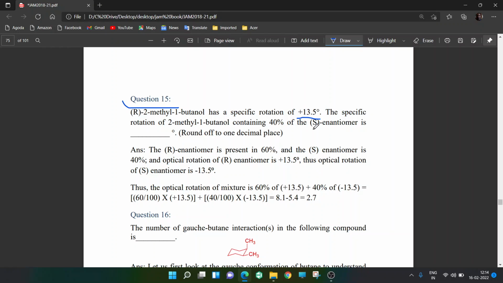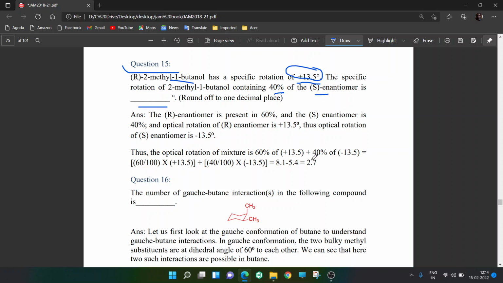Specific rotation is given for a concentration, and they are asking about 2-methyl containing 40% S enantiomer. So I am saying you don't have an optically pure compound. If it was only R, it was plus, but now you have R plus S, where S is 40%, which means R was 60%. So just a simple calculation: you have 60% of R and 40% of S.